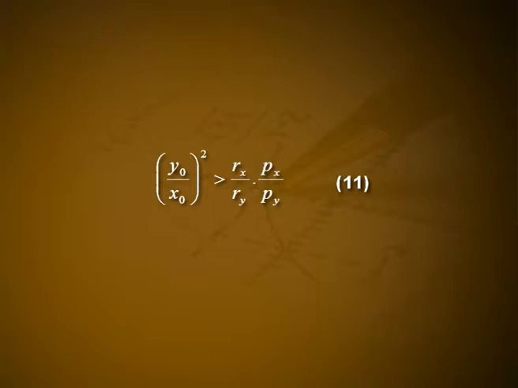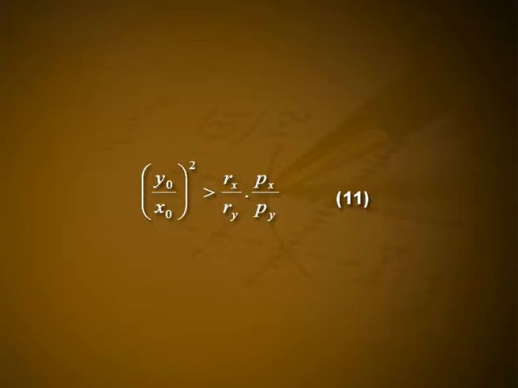The square on the left side of equation 11 shows that changes in the initial force ratio y naught by x naught are magnified quadratically. Clearly, the aim of the y force will be to increase the force ratio, while the opponents try to decrease the ratio. This is obvious, but what may not be obvious is the squaring effect indicated in equation 11. This effect is just what makes achieving a favorable local force ratio so important.